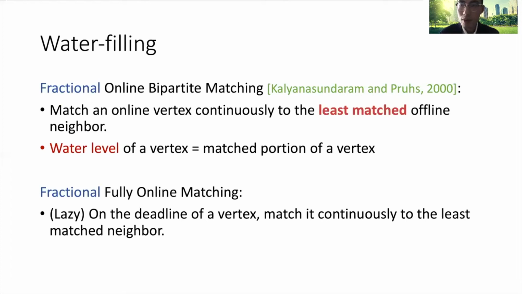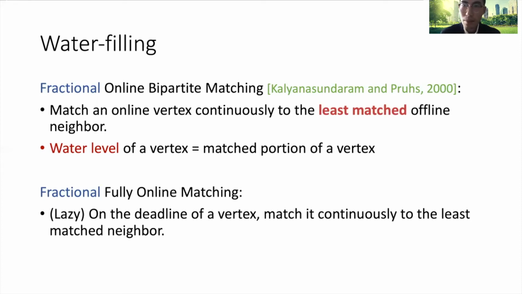The name water filling comes from the following concept: water level of a vertex. It simply means the matched portion of a vertex. In this language, we match an online vertex continuously to the offline neighbor with lowest water level.